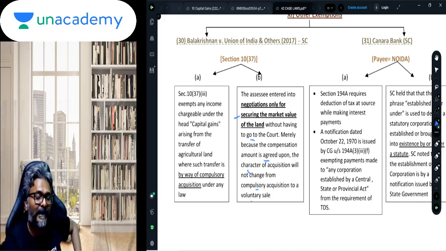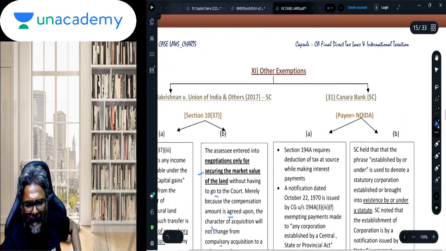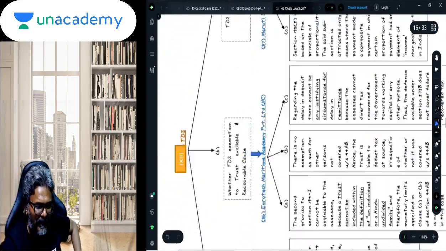And the fact that the assessee has entered into a negotiation process does not take away the fact that it still remains a case of a compulsory acquisition and not a case of a voluntary sale on the part of the assessee. This other case law, friends, Canara Bank, it's not important, you can just read it once on your own.